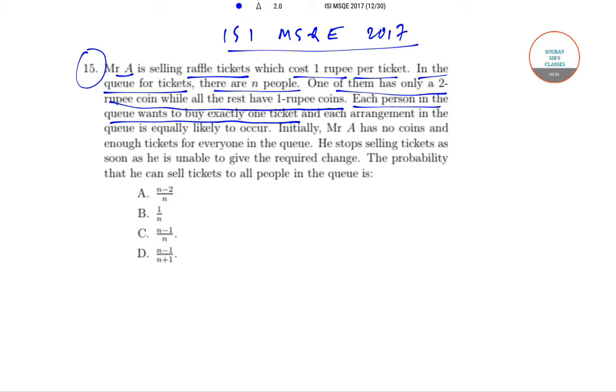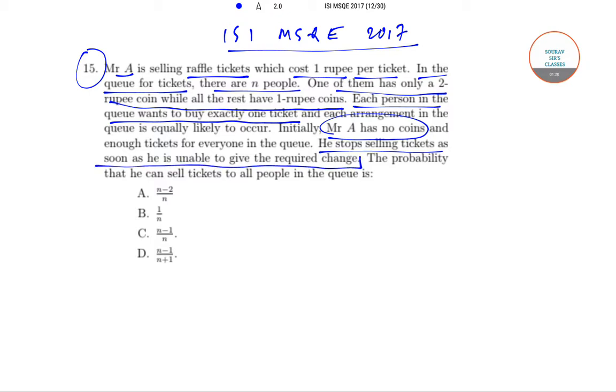Initially Mr. A has no coins and enough tickets for everyone in the queue, so he has n tickets available. Now he stops selling tickets as soon as he is unable to give the required change.